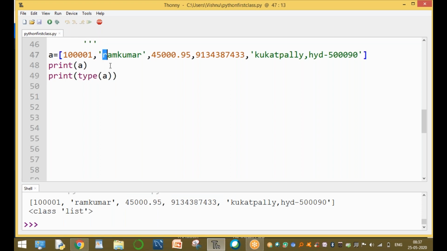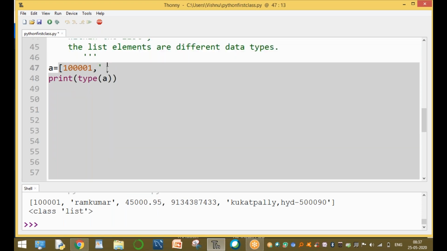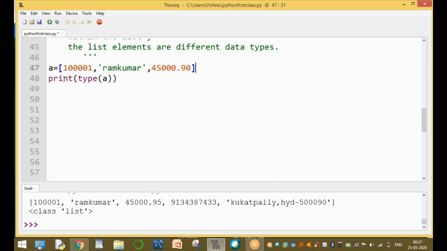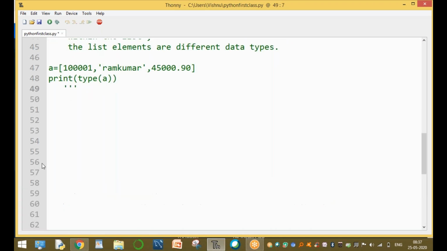Now we are creating a list with different values. One is an integer value, one is a string value, one is a float value. It is called a list with heterogeneous elements. Clear. And the next one is, sir, how to create a mutable list? What is mutable? I will explain one by one, no problem. Now indexing and aliasing: what is indexing and what is aliasing?